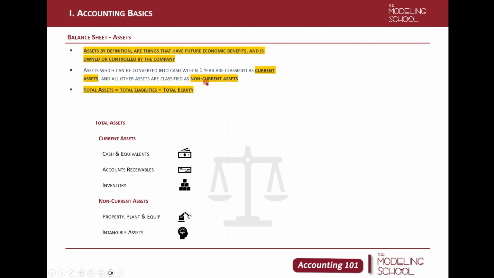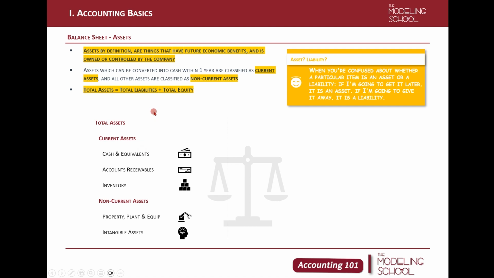Very liquid assets such as cash, of course, or cash equivalents, accounts receivables and inventory can be converted into cash within 1 year. But things like property, plant, and equipment, or intangible assets, or long-term investments and so on, we find it difficult to convert into cash within 1 year, so they're classified as non-current assets.